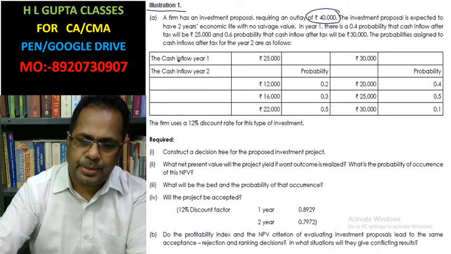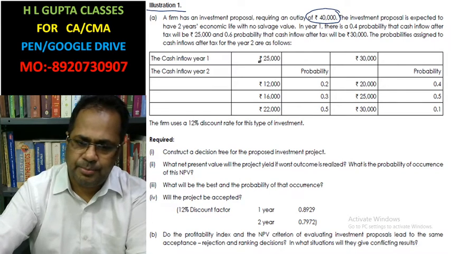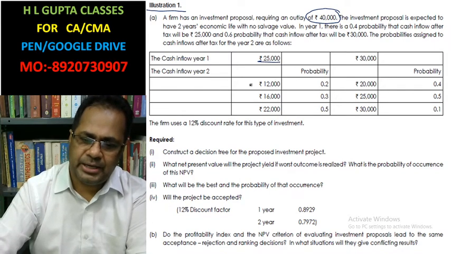Look at the cash inflow in the first year, 25,000, then cash inflow in the second year 12,000, 16,000, 22,000, having these probabilities.